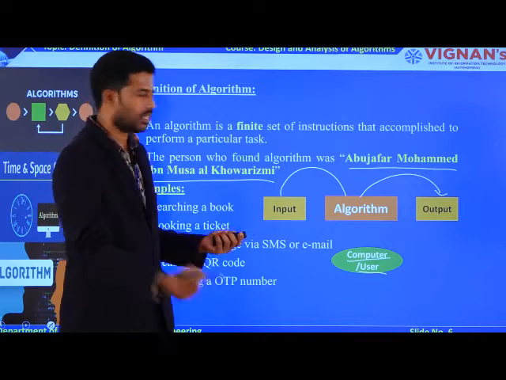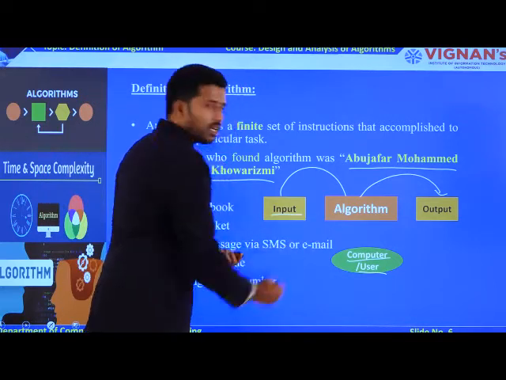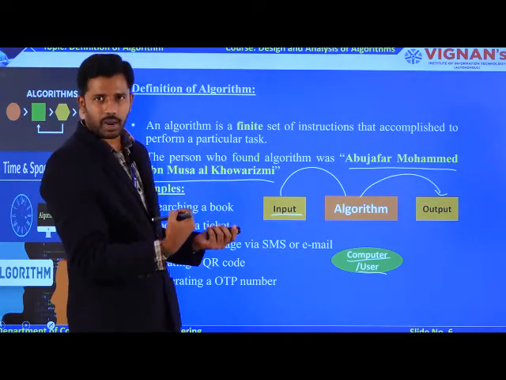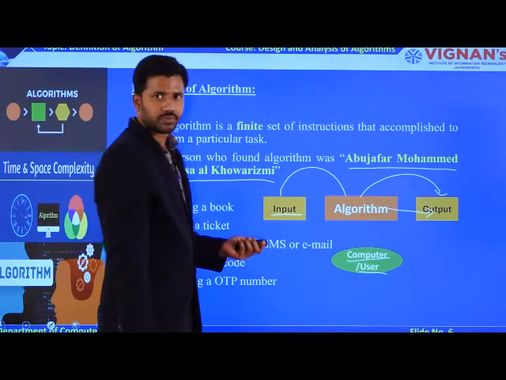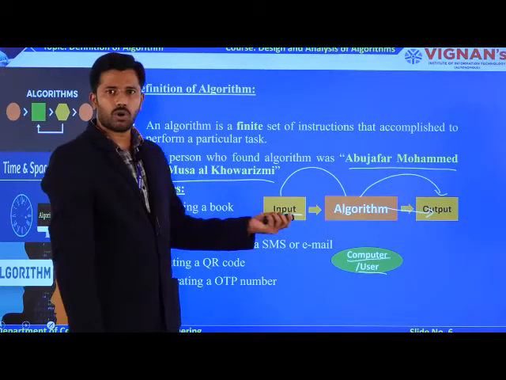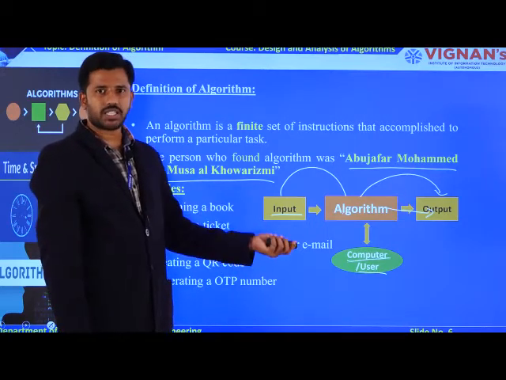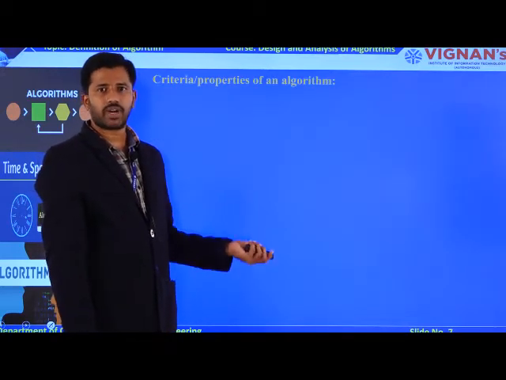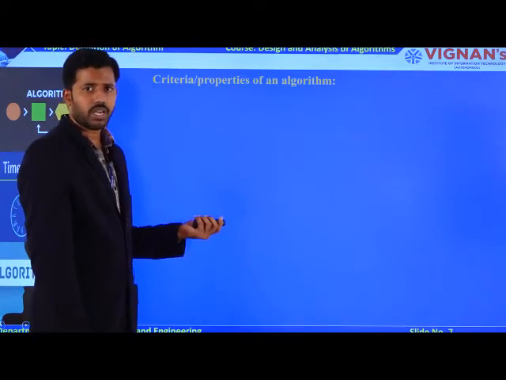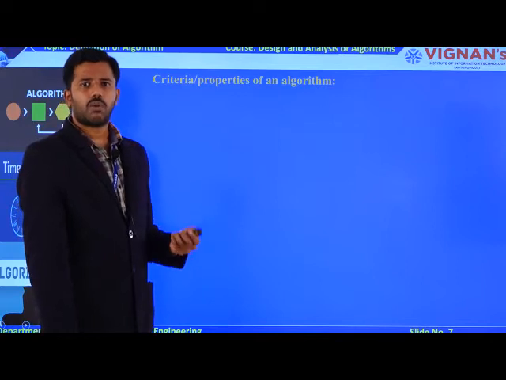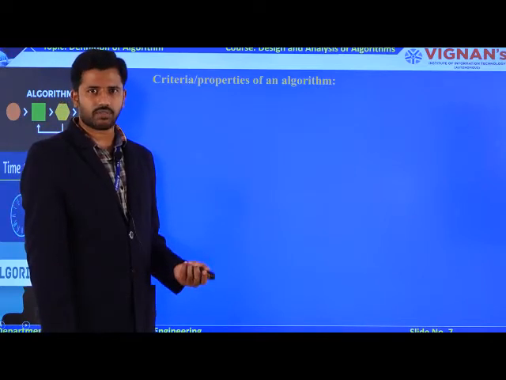Based on the instructions, your algorithm takes input as a parameter, and based on that input it produces some outputs. That is the data flow between the input operation and the output operation of your algorithm. Now coming to the properties: if you are developing your own algorithm, what properties must it satisfy?